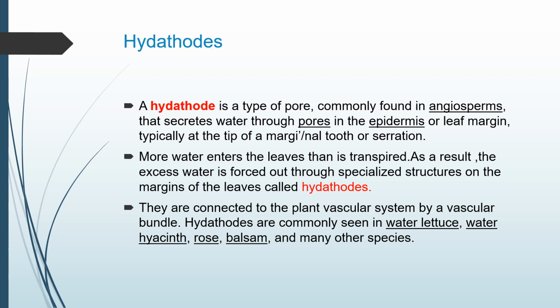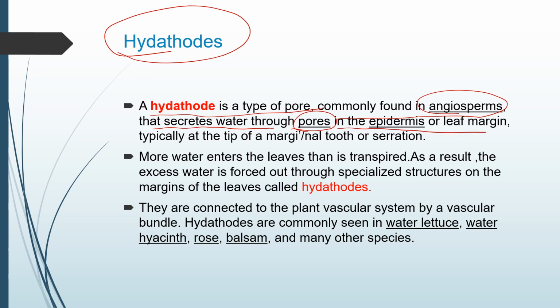So here comes the hydathode term that we mentioned in the previous part. Let us have a quick recap of this hydathode. So what is a hydathode? It is a type of pore commonly found in angiosperms that secretes water through the pores in the epidermis or the leaf margin. It is typically at the tip of the marginal tooth or serration.